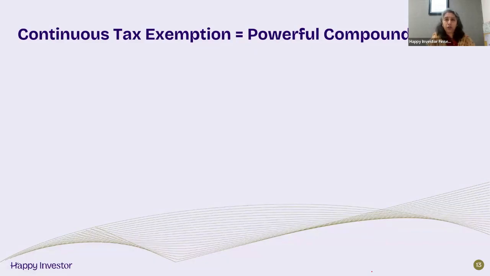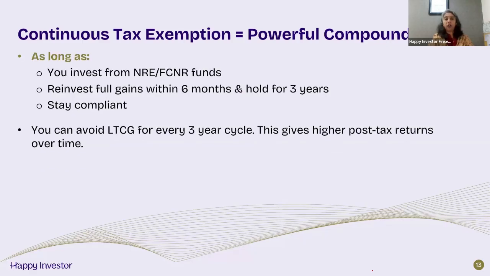So what are we actually talking about over here? Because you get a continuous tax exemption over a period of 3-year cycles, it compounds your wealth better. So as long as you invest from the NRE or FCNR funds, you can compound this exemption of tax. You reinvest the full gains within 6 months of redemption and hold for 3 years and stay compliant as per NRI status. You can avoid long-term capital gains for every 3-year cycle, which over a period of time gives you a higher post-tax return.